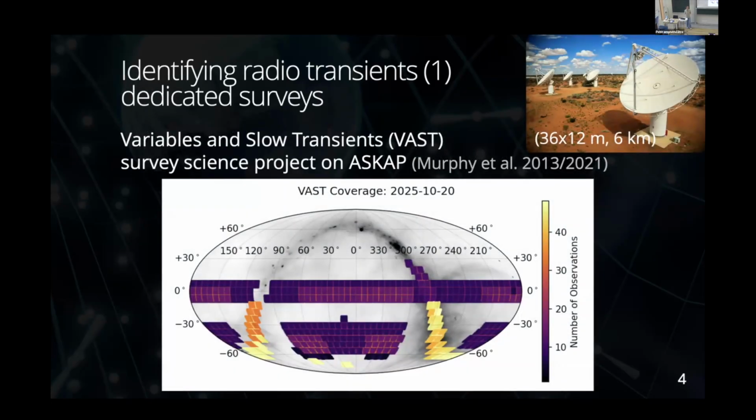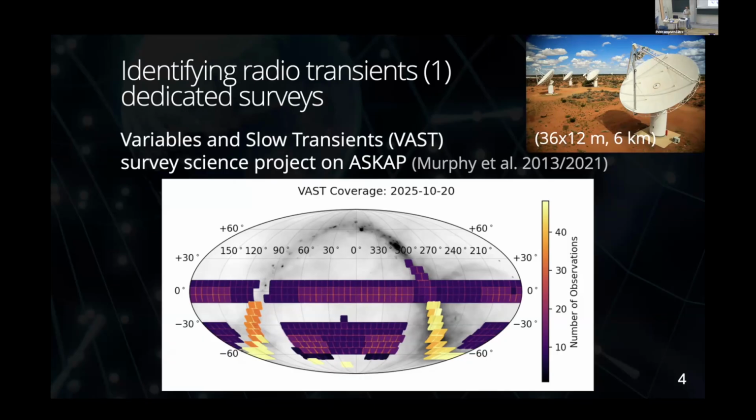Right, so there are several approaches in trying to detect radio transients, and one of them is through dedicated surveys. These are actually quite rare, but one I'm working on is called the Variables and Slow Transients survey, or VAST, which is a survey science project that runs on ASKAP, the Australian Square Kilometre Array Pathfinder. So ASKAP is a radio telescope. It consists of 36 12-meter dishes, like shown in the top right, spread out over Western Australia. And the plot below shows the sort of coverage that we have with VAST.